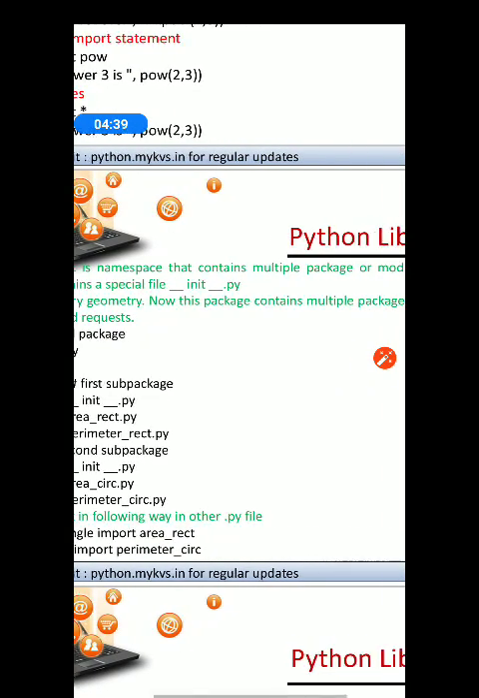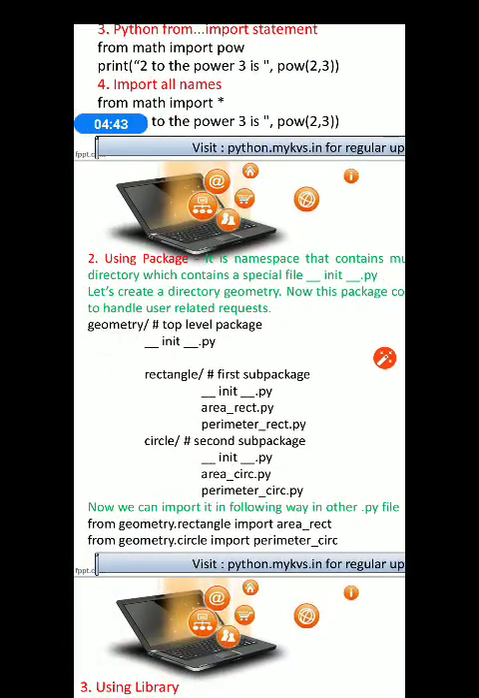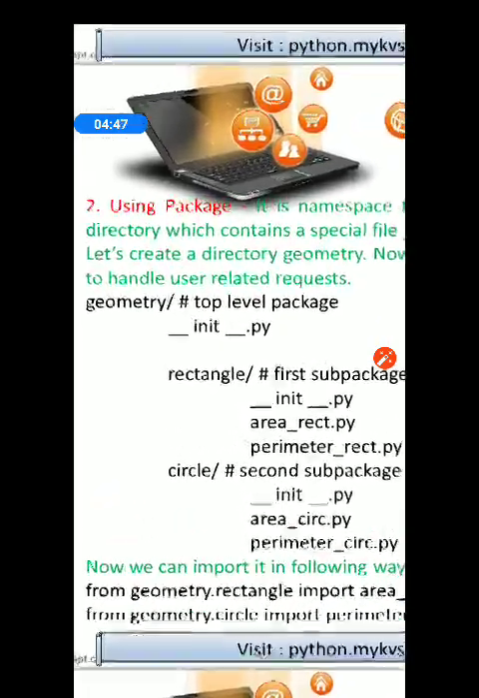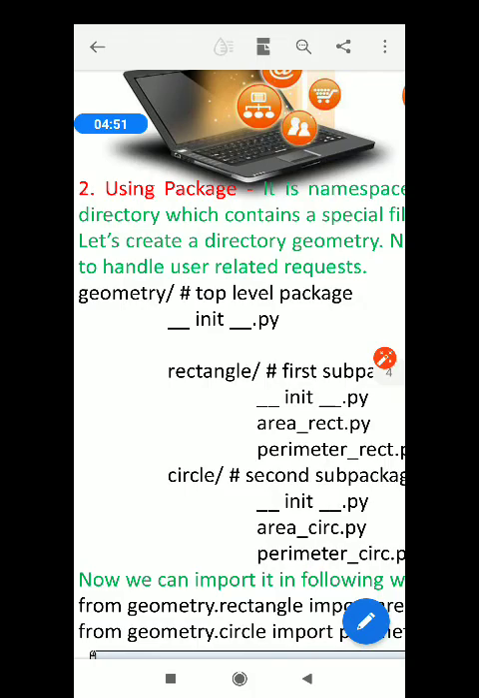Now this package consists of multiple packages or modules to handle user related requests. Now see, this is the way you can create it. Please note down the program in your copy. First give the directory name as geometry slash. This is the top level package, and under this just create dunder init.py.